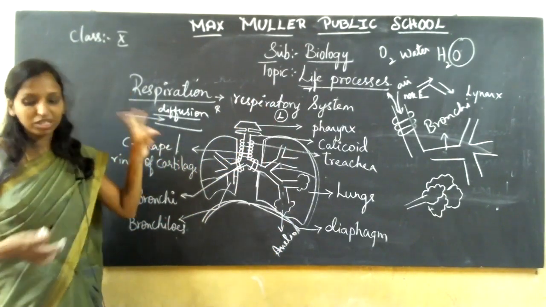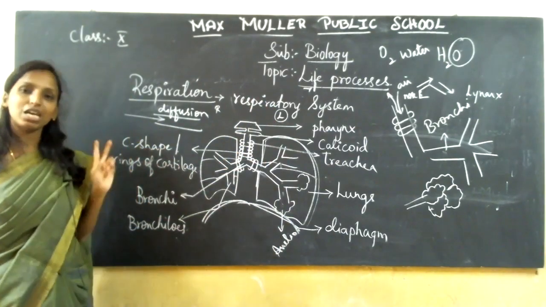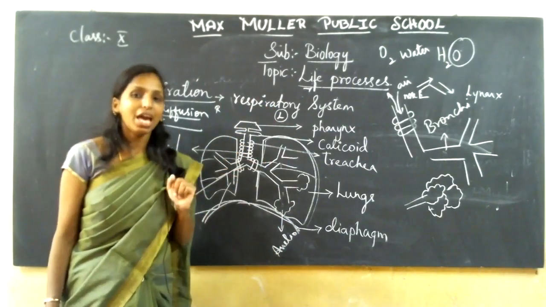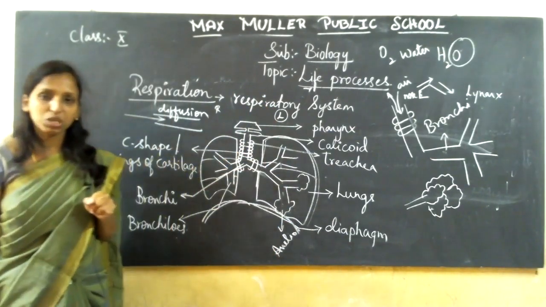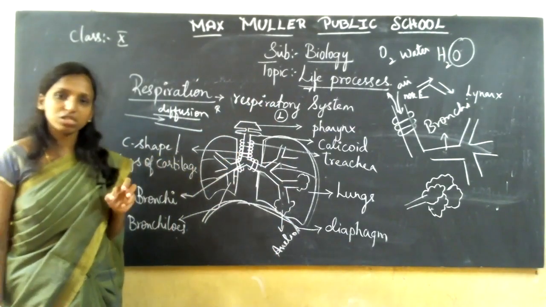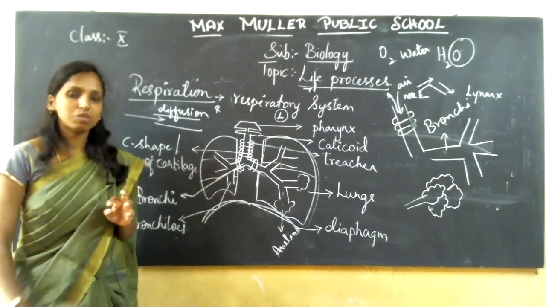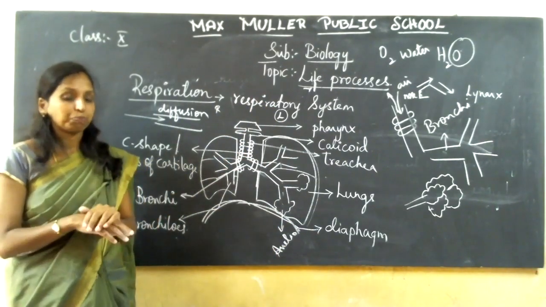We have two different types of respiration. One is aerobic respiration, and the other is anaerobic respiration. Aerobic respiration takes place in the presence of oxygen. Anaerobic respiration takes place in the absence of oxygen.